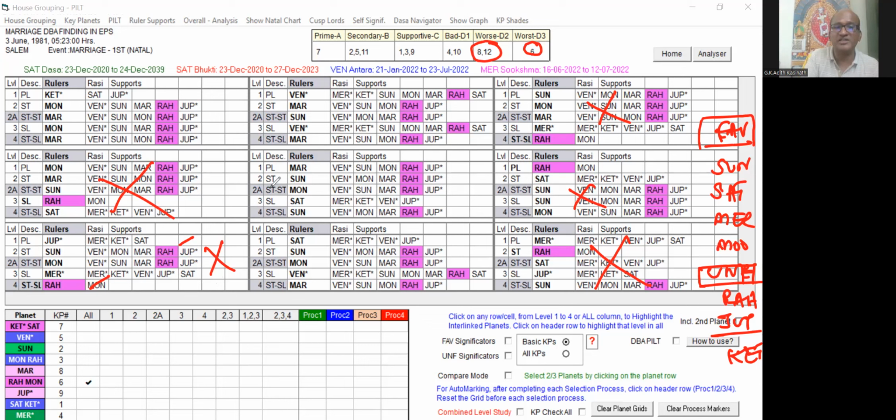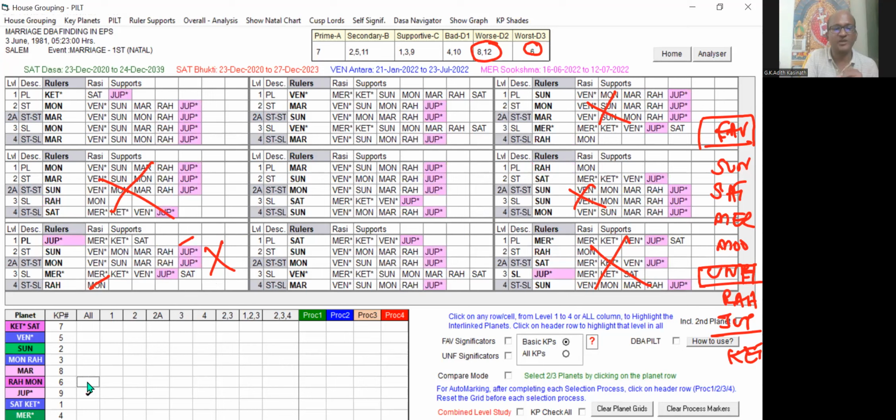Now what we can do, similarly to what we have done for the Rahu, we can do for the Jupiter also. I will select Jupiter now. When we select Jupiter, if Jupiter is ruling one of the levels and also in the supports, we can find those planets are also having some impact. But fortunately, Jupiter is not playing in any of the third level. It is there in Mercury, already we eliminated. Jupiter already there, we already eliminated. So there is no other new elimination out of this.